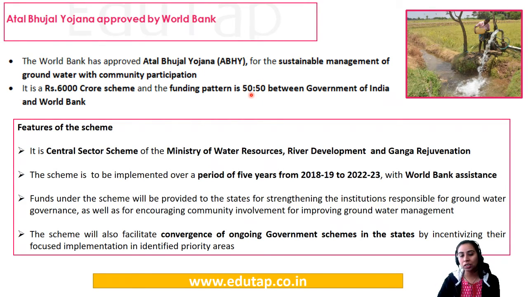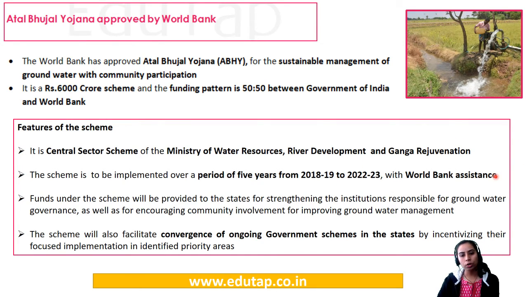You have to know whether it is fully funded. It can be asked in the examination whether it is fully funded by the World Bank, or funded only 25%, 75%. But you know it is 50% funded by the World Bank. It is a central sector scheme, obviously, because we have discussed central sector and centrally sponsored schemes, haina? So it is a central sector scheme of the Ministry of Water Resources, River Development and Ganga Rejuvenation. Keep this ministry in mind. Whatever important ministries release schemes, they become important for us. The scheme is going to be implemented for a 5-year duration, from 2018-19 to 2023.